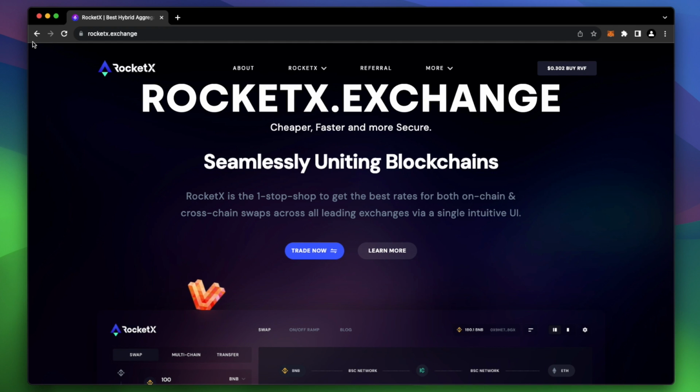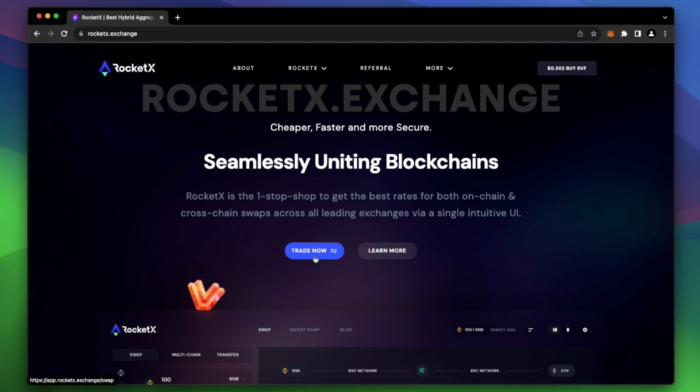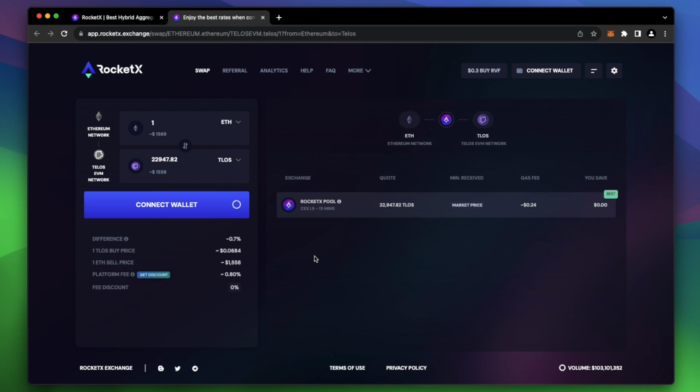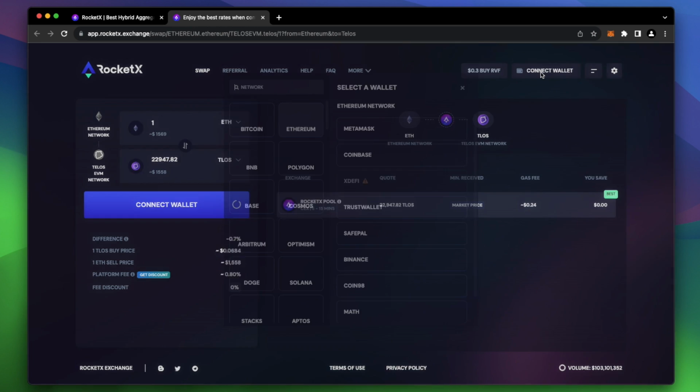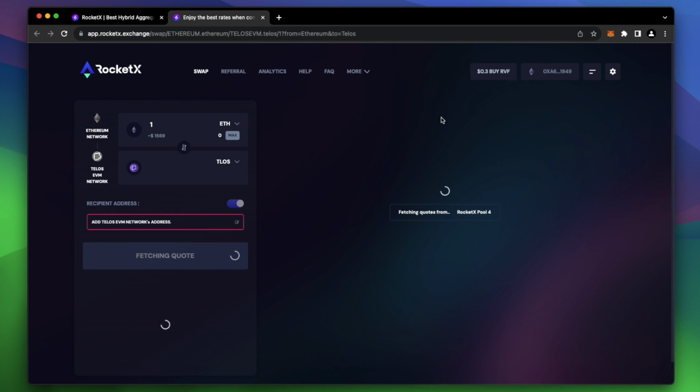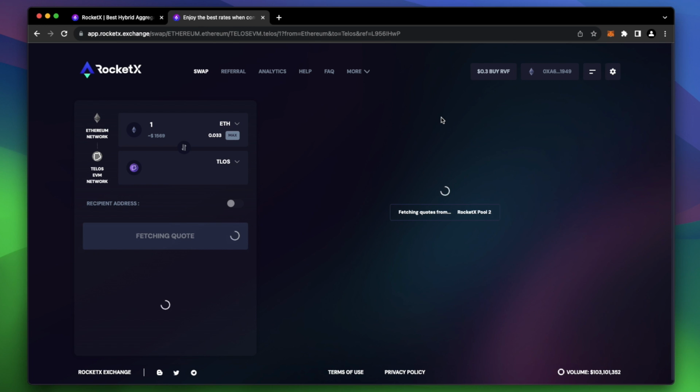Head over to rocketx.exchange. Once you're here, press the Trade Now button. Now that you're on the swap page, you'll want to connect your wallet. Select MetaMask, sign and approve, and once you're connected, you should see your wallet address here.